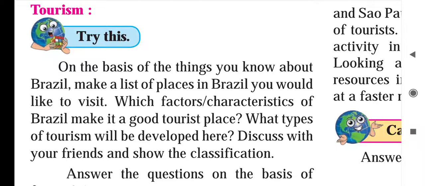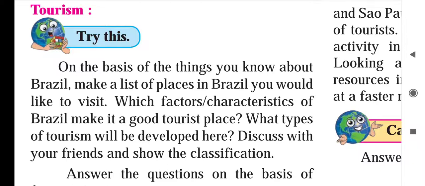On the basis of the things you know about Brazil, make a list of places in Brazil you would like to visit. Which characteristics of Brazil make it a good tourist place? What types of tourism will be developed here? Discuss with your friends and show the classification.